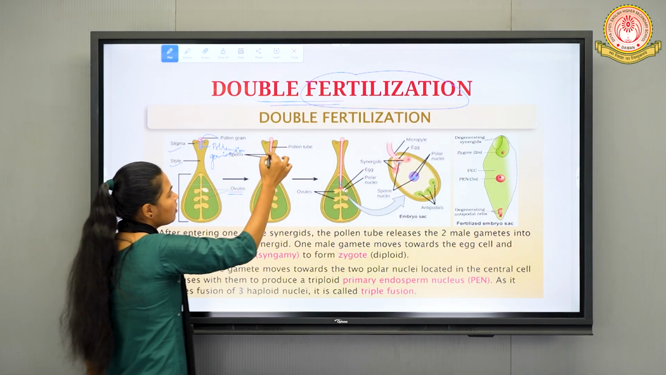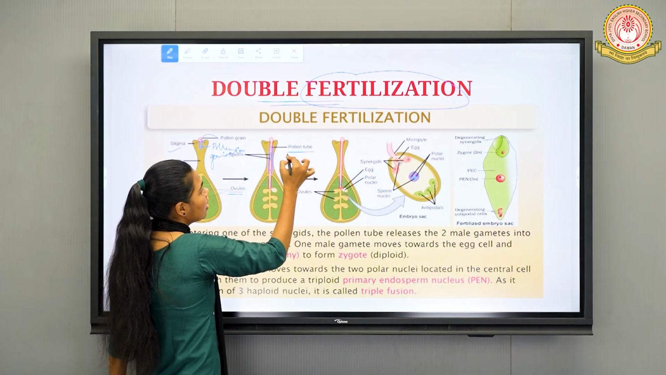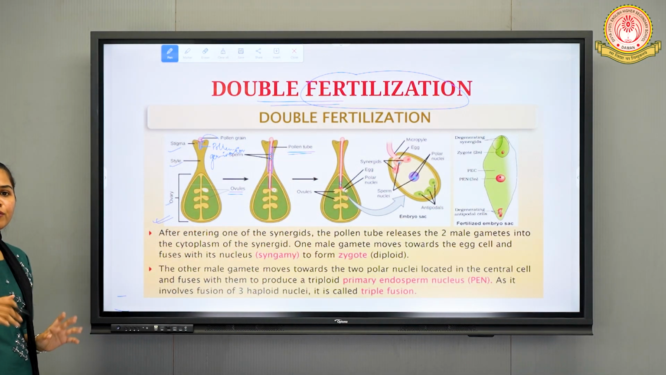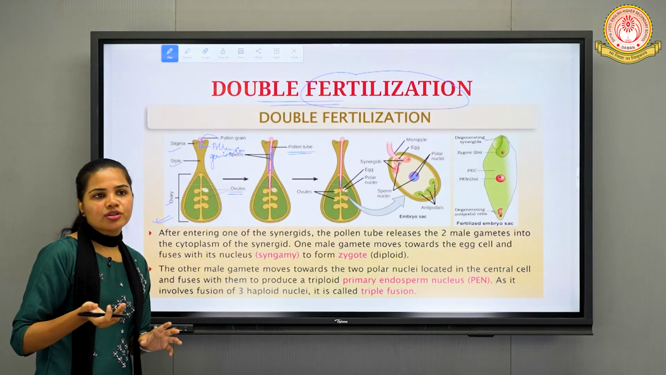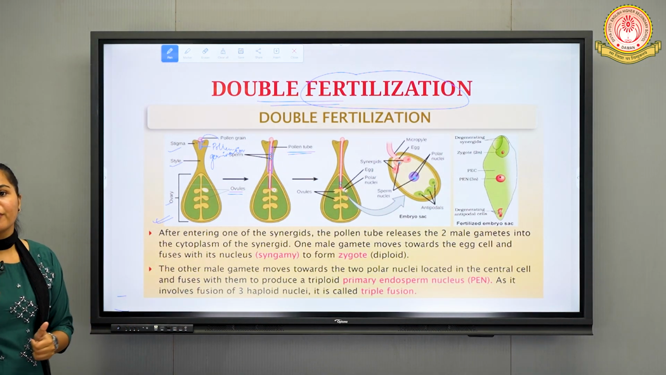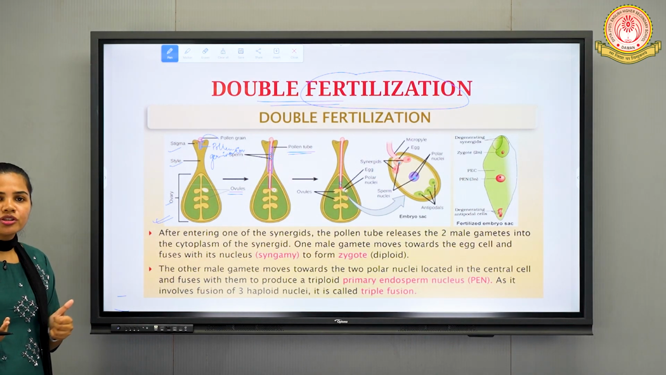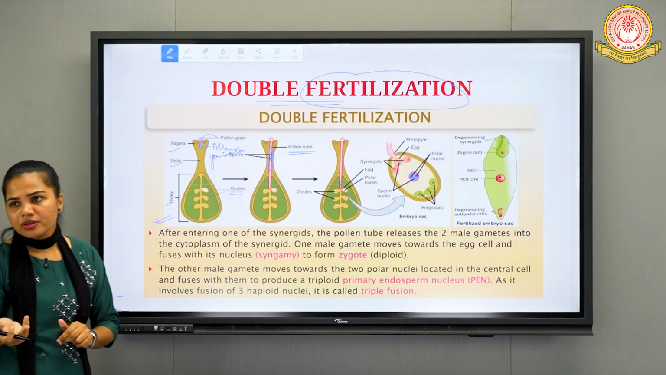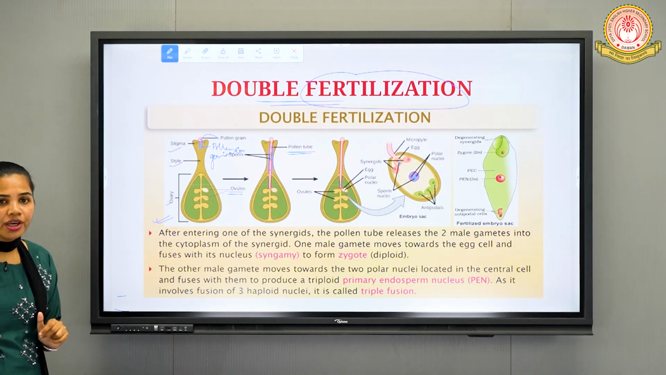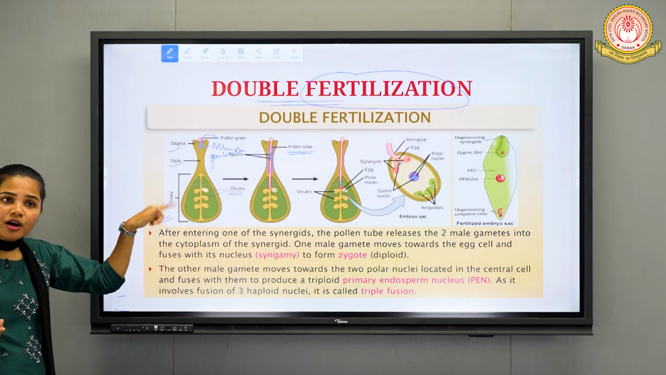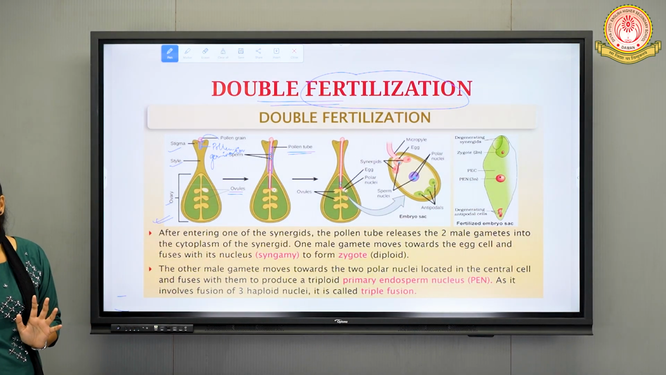And then it will further form what? Pollen tube, fine. So now, as we have already discussed, in case of 60% of the angiosperms, or you can say flowering plants, in which there is what? 2-celled stage or 3-celled stage? 2-celled stage, in which the male gametes are formed after the pollen tube starts growing, right?